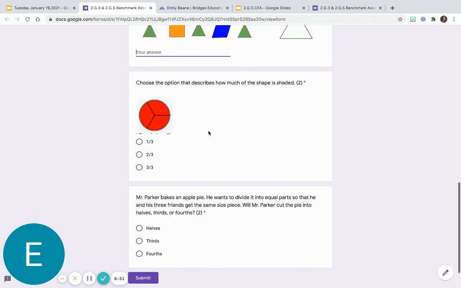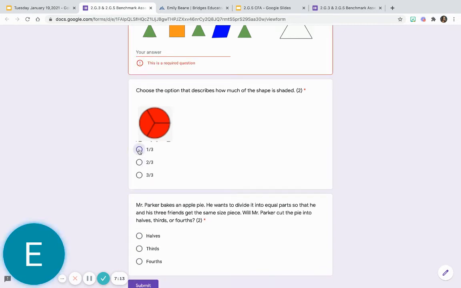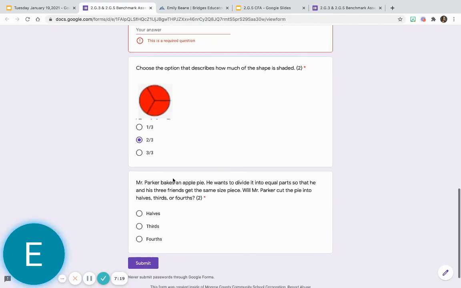All right, then down here, I have a circle and it has some lines in it and there's red parts that are shaded. I want you to choose the one that describes how much of this shape is shaded. Is 1/3 of the shape shaded? Is 2/3 of the shape shaded? Or is 3/3 of the shape shaded? So again, you're going to choose one of those options.